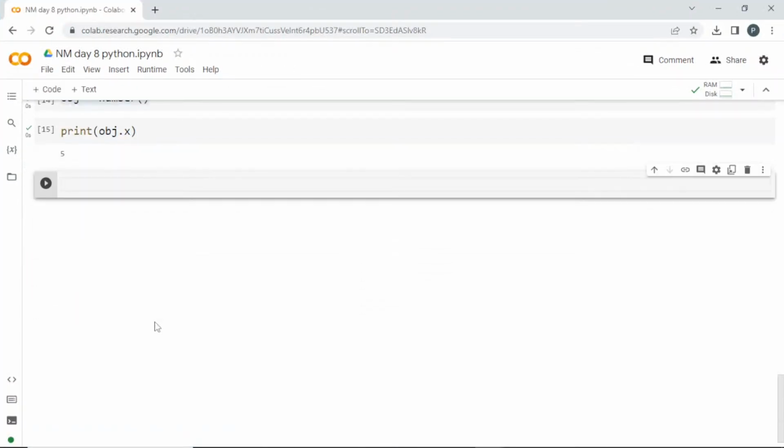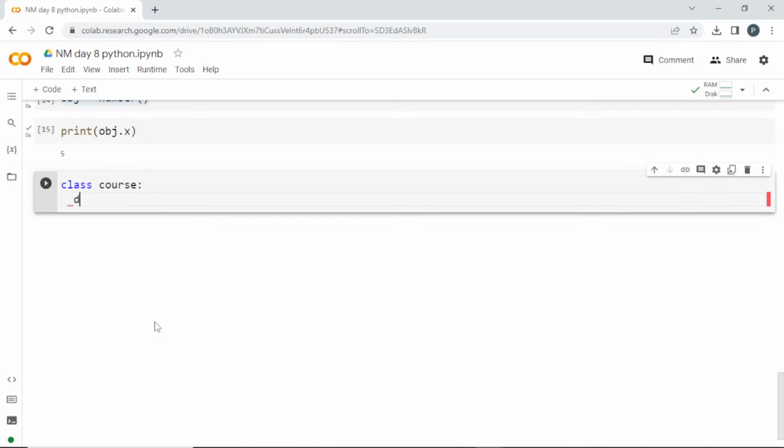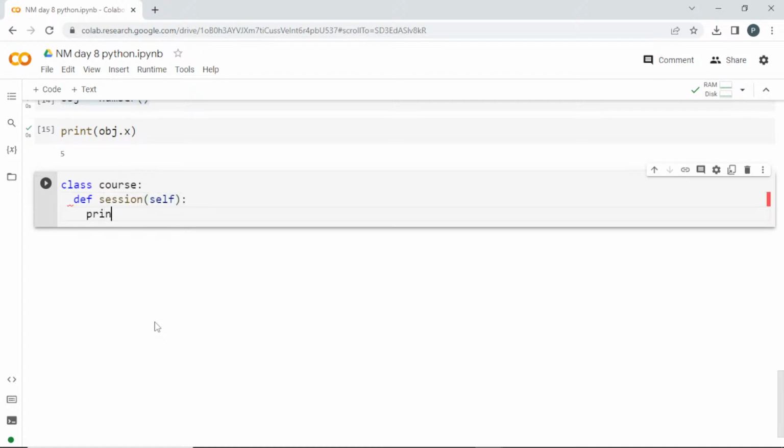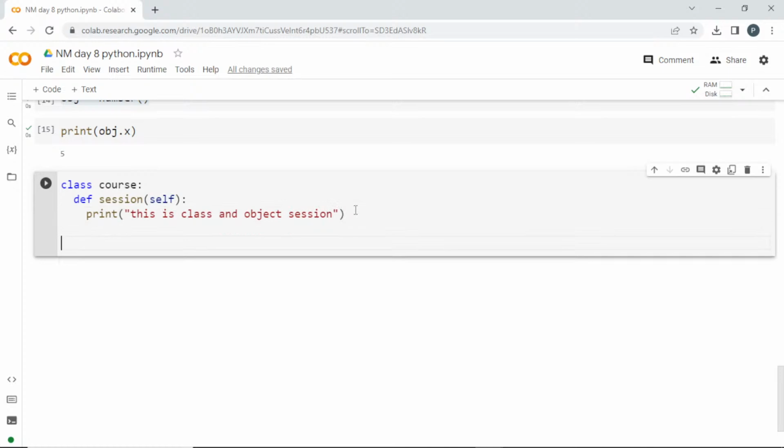Once I'll tell you about the self. I'm creating a class with the name course, and inside this class I am creating a function, def session, and inside I am passing self here. Inside this function I am printing "this is class and object session". I'll tell you what self is. We have created a class, and inside the class we have a function. To access this class we need to create an object, right? So object is equal to course parenthesis, and once I run this we have created a class and object.